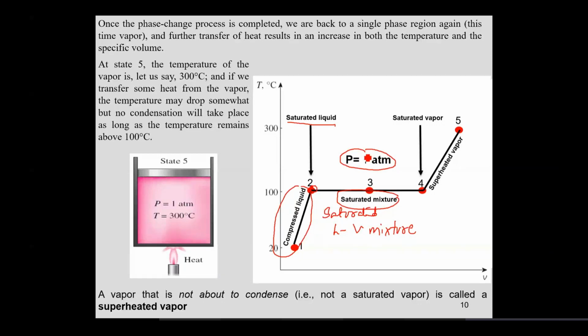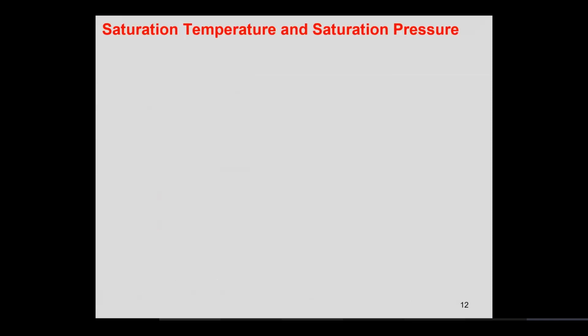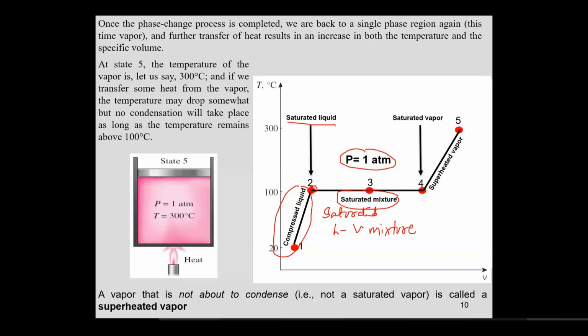All right. Moving on. Now you have looked into the process of phase transformation. Basically, this isothermal temperature, which is 100 degrees centigrade in this case, is the saturation temperature at 1 atmospheric pressure.